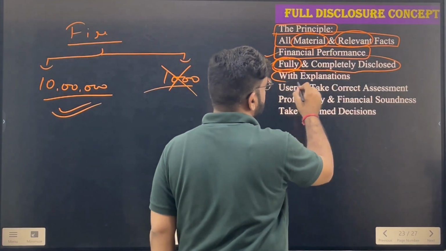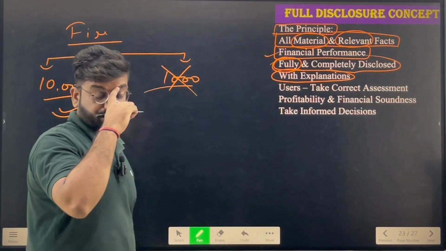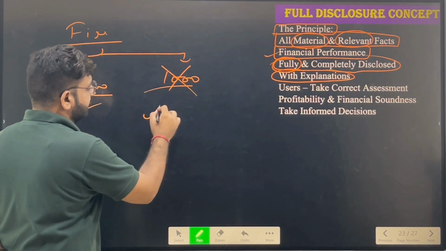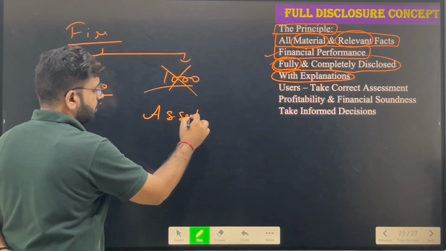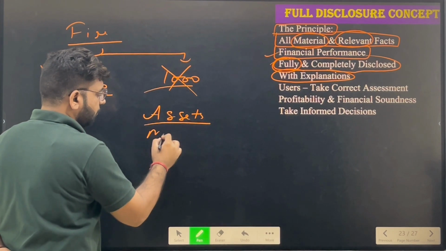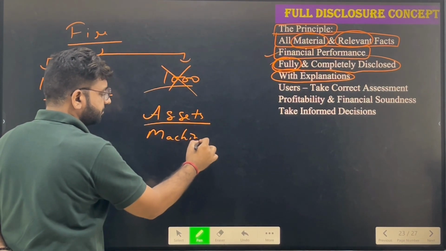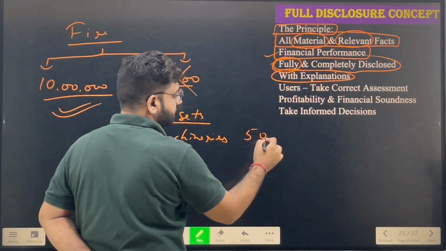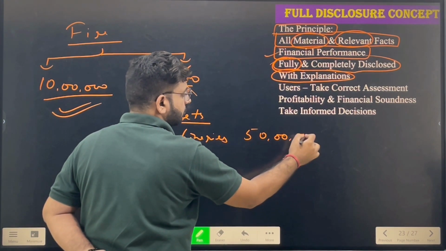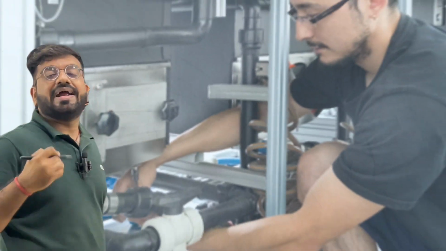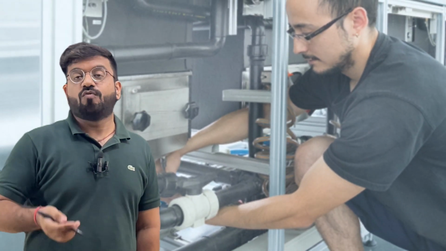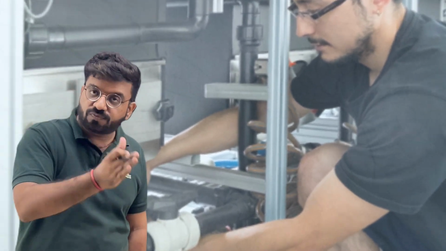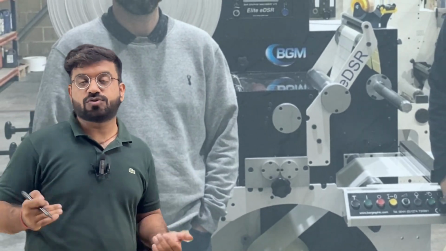Everything should be explained with explanations. Now, what is the meaning of explanations? For example, I have assets, I have machineries worth 50 lakhs. Now, what kind of machineries do I have? What is the value of the different types of machineries? This should also be disclosed in the accounting information.